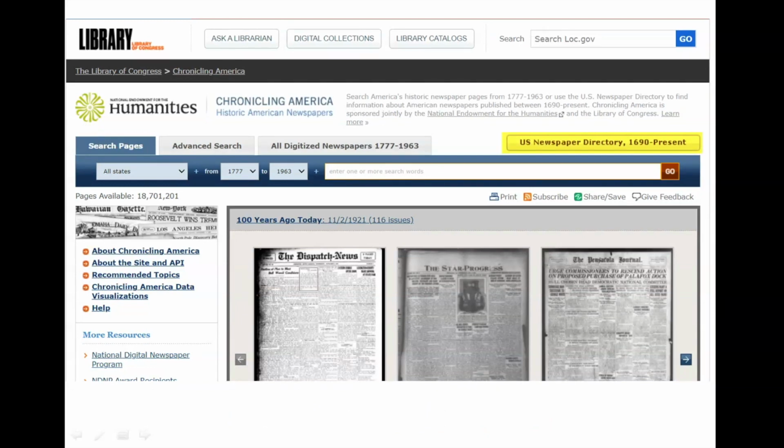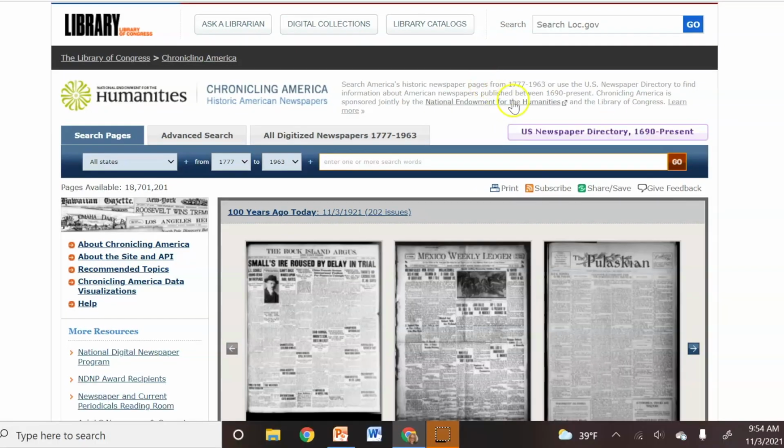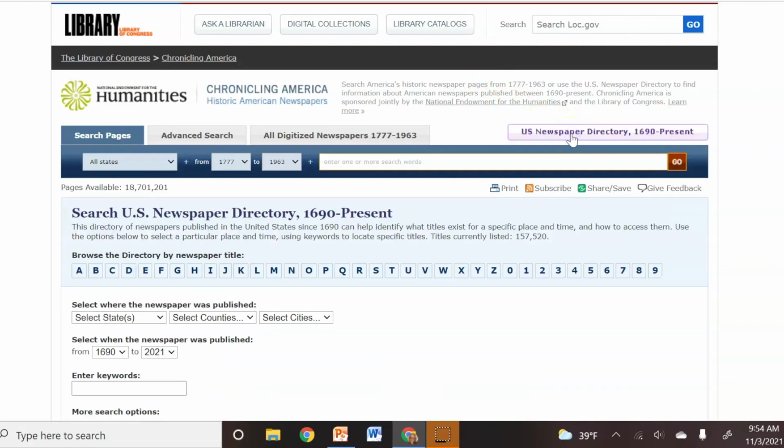First is the U.S. Newspaper Directory, with nearly 140,000 entries for every historical newspaper known to the Library of Congress and to libraries that hold copies of these newspapers. Access the U.S. Newspaper Directory from the Chronicling America homepage. Use it to discover what newspapers were in print in the time and place your family lived.